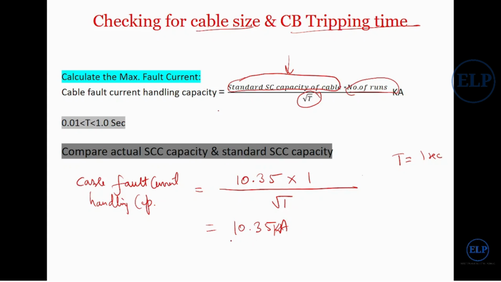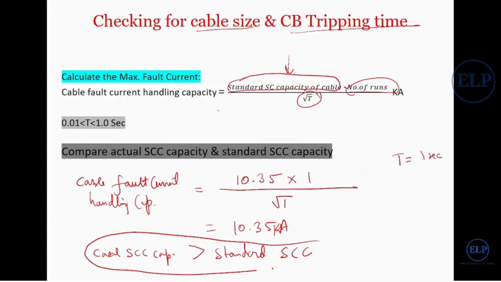And now you can see the cable short circuit current capacity is greater than the standard short circuit current handling capacity of my cable. So I can say that my cable can handle this much current of 1.3585 kilo amperes easily.